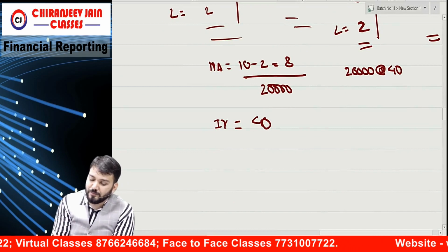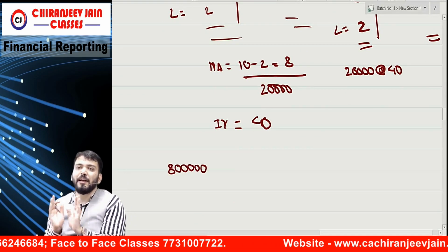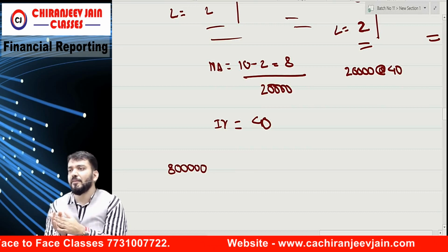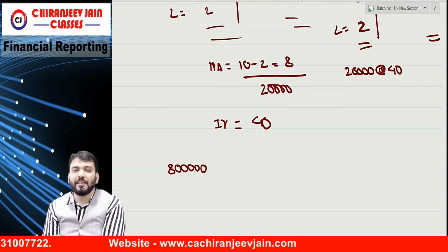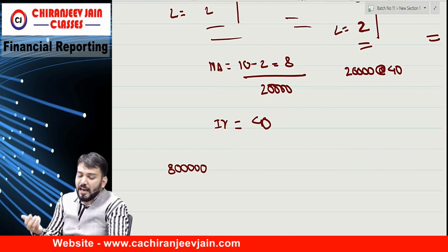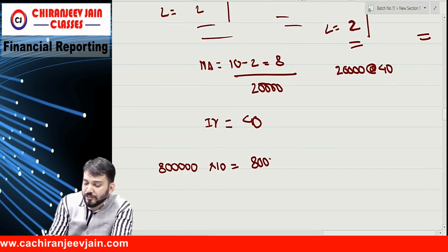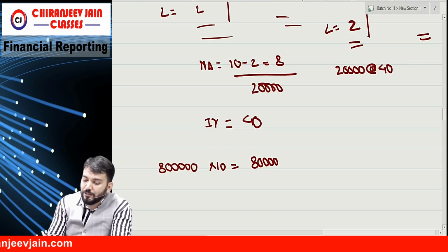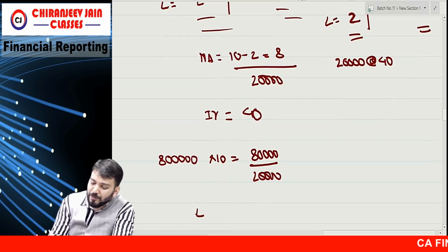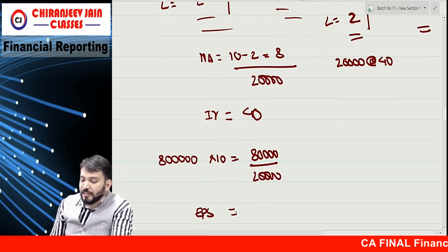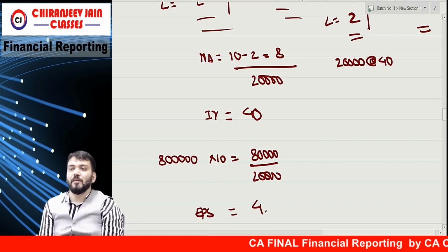Just try to understand, I'm giving you the concept behind this, otherwise you'll forget the formula. 8 lakh was the net asset, and suppose you are earning at 10%. So your profit was 80,000, and your number of shares was 20,000. Therefore EPS is 80 by 20, how much? 4 per share. Correct? Understood.